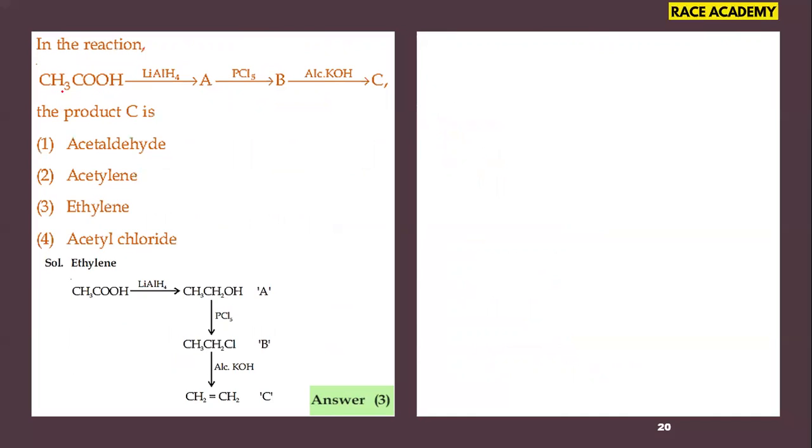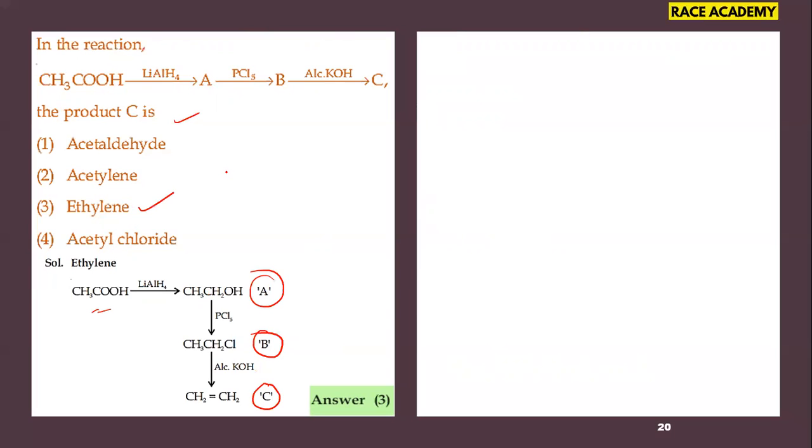In the reaction, acetic acid gives A, B, C in a series of reactions. We have to find the product C. We observed that acetic acid undergoes reduction to give ethyl alcohol A, and ethyl alcohol with phosphorus pentachloride gives ethyl chloride. Ethyl chloride upon dehydrohalogenation gives an unsaturated alkene with 2 carbons. That is ethylene. So option 3 is the right answer for this organic chemistry question.